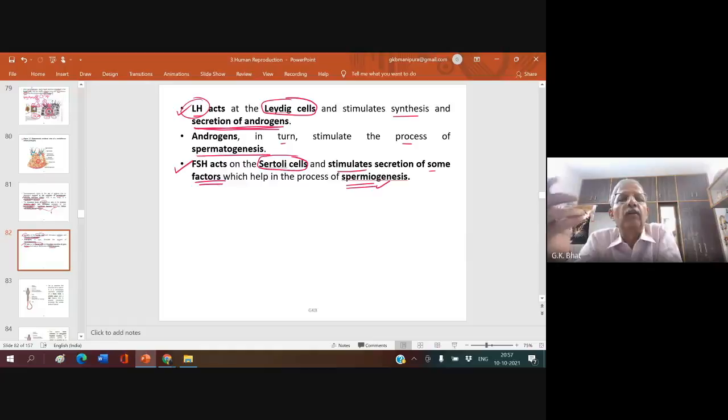You must know what is the role of LH. LH and FSH both are gonadotropins. LH is concerned with the first half of spermatogenesis, that is the production of spermatids from the spermatogonium, and FSH is concerned with maturation of these spermatids into the spermatozoa.